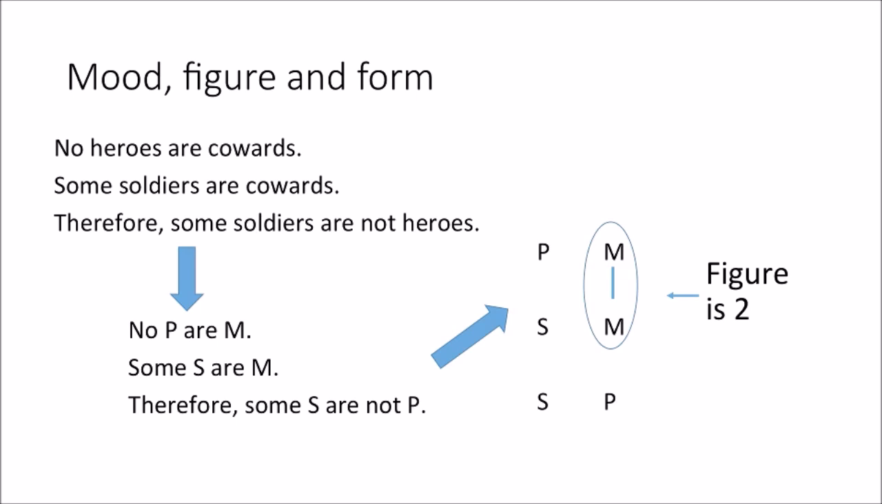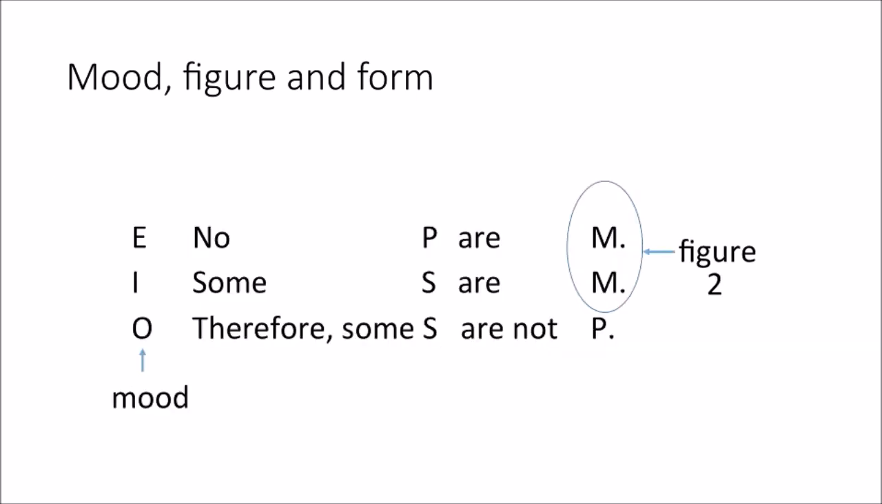Okay, so this is how you get the figure. You look at the arrangement of the M's and figure out which one of those 4 pictures it matches. This is figure 2. And then the form is just putting those 2 together. So it's EIO2.